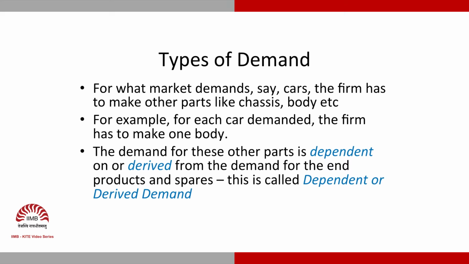We can also call it a derived demand, because demand for these items like chassis, body, so on and so forth is derived from the demand for the cars. So, this kind of demand is called dependent demand or derived demand.